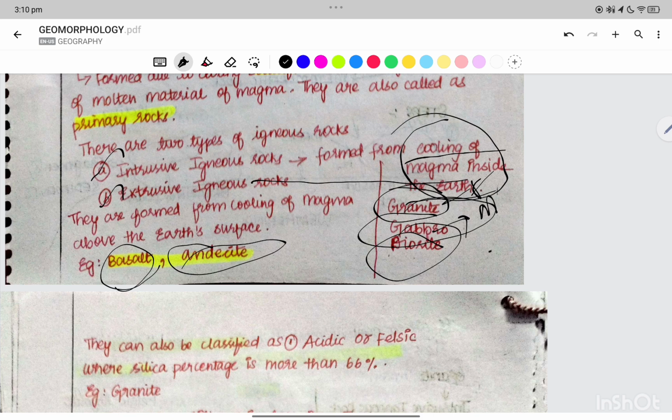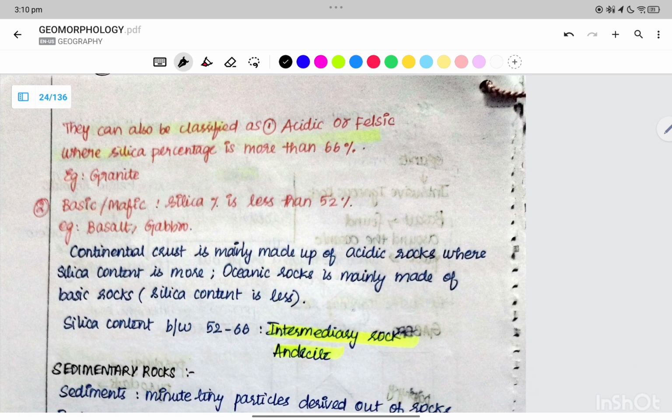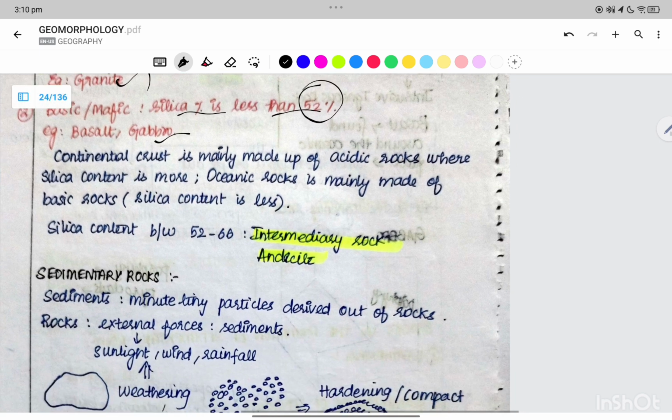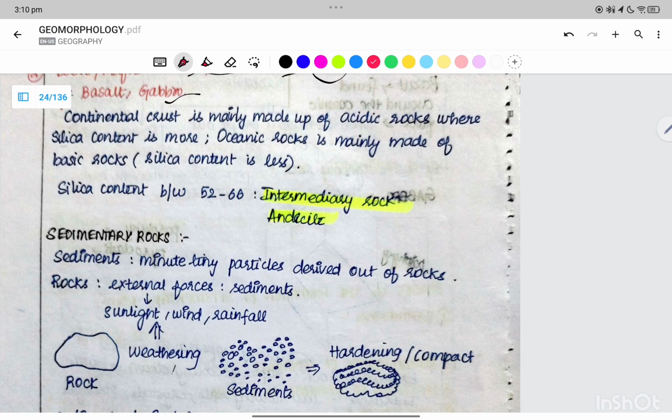Extrusive igneous rocks are formed from cooling of the magma above the earth's surface. They can also be classified into acidic or felsic when the silica percentage is greater than 66%. An example is granite. Or mafic when the silica percentage is less than 52%. An example is the gabbro or basalt. So the continental crust is mainly made up of acidic rocks, where the silica content is more. The oceanic crust is made up of the basic rocks, where the silica content is less.